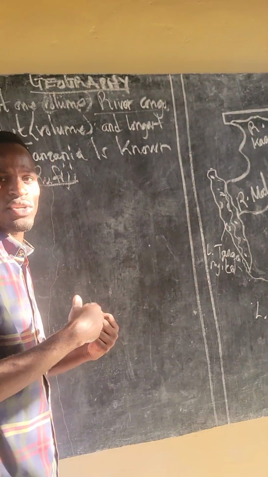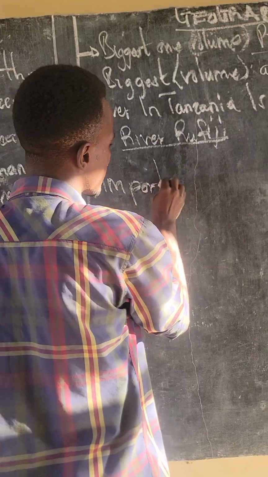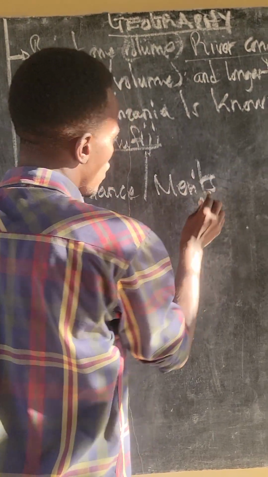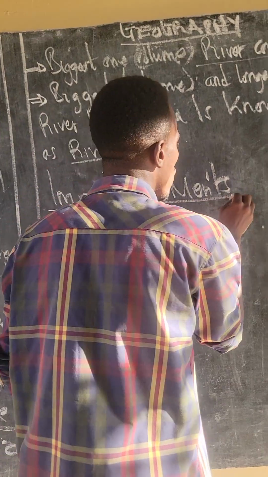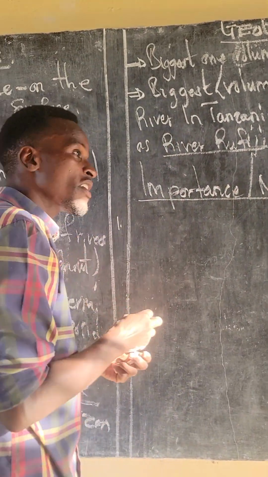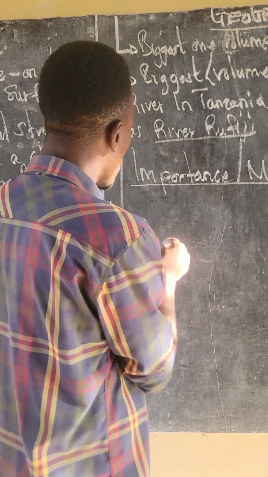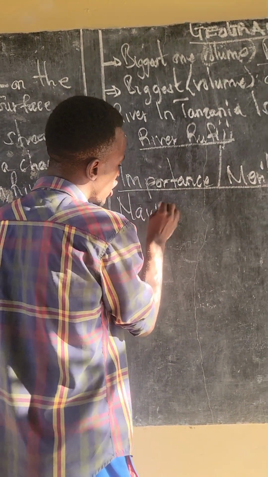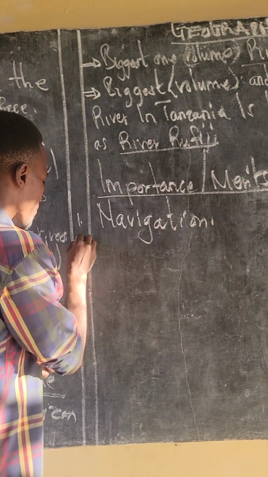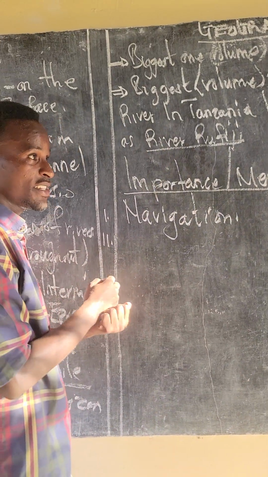So what is the importance of the rivers, or what are the advantages of the rivers? What are the importance or merits of the rivers? Let us try to simplify them. Number one, we tend to use rivers in transportation activities. So rivers are used in navigation activities.